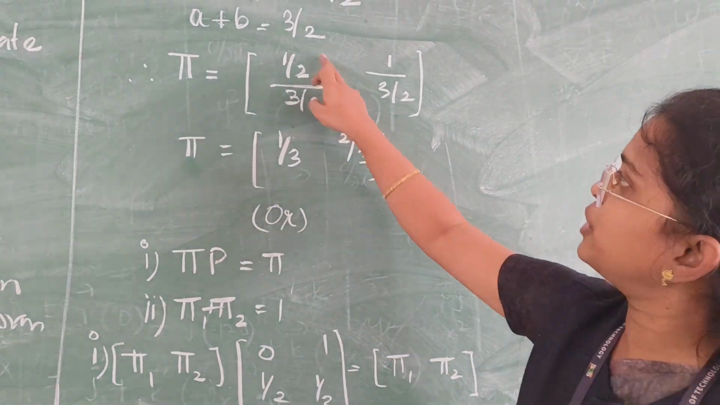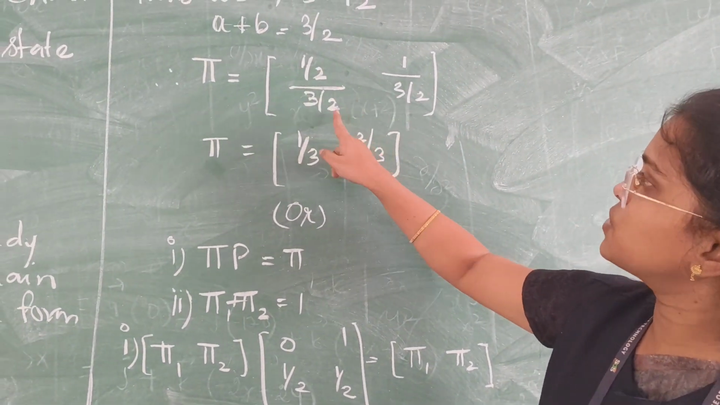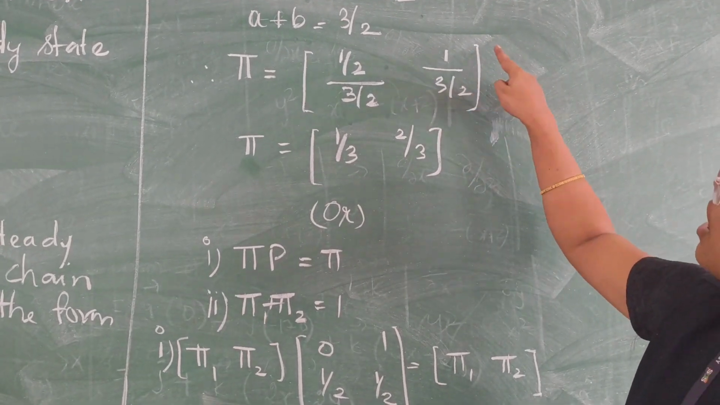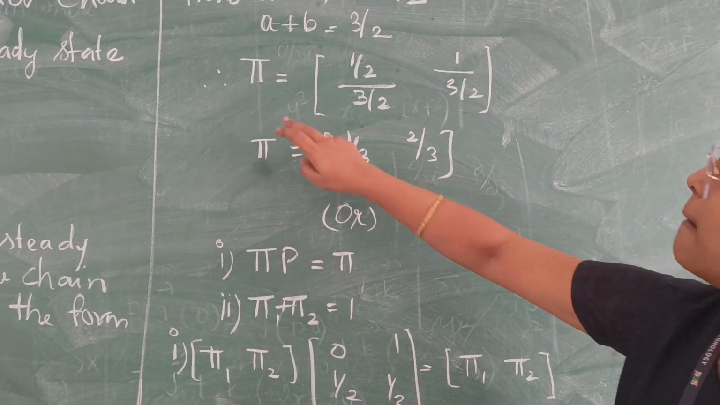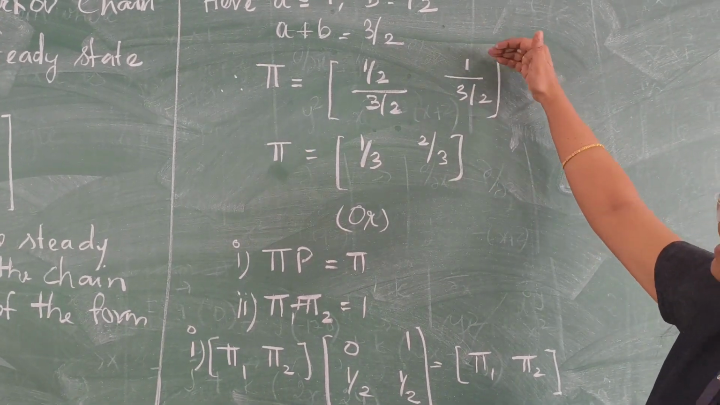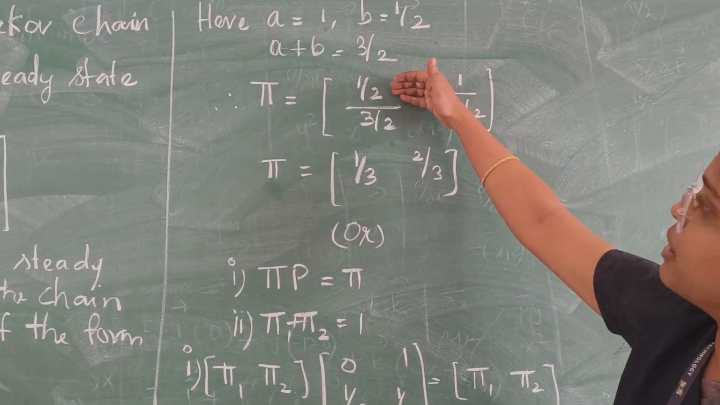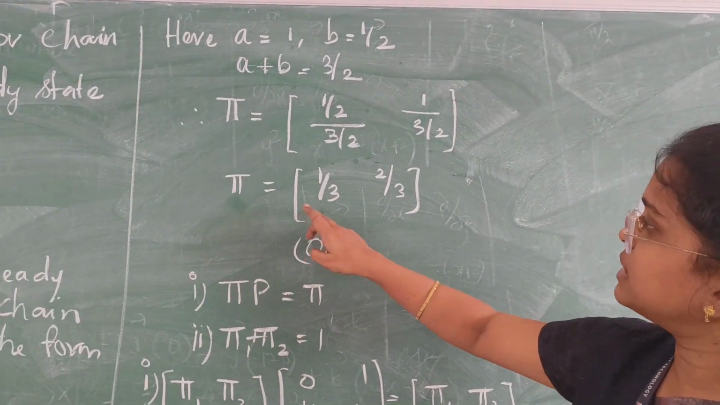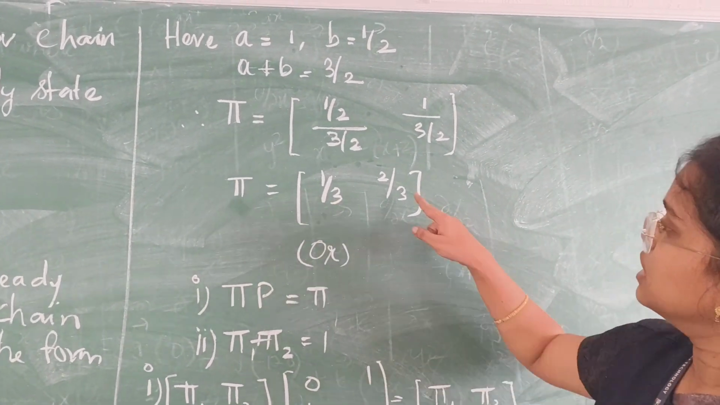So pi is equal to B divided by A plus B, which is 1 by 2 divided by 3 by 2. In the second place, A divided by A plus B, which is 1 divided by 3 by 2, which is 2 by 3. So the first entry is 1 by 3. Pi is equal to the matrix [1 by 3, 2 by 3].